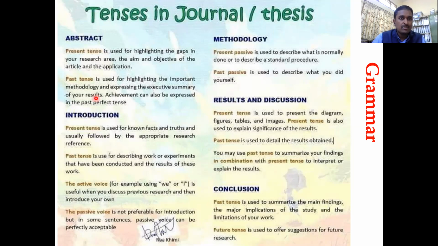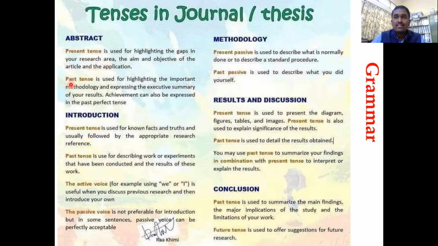I'll tell you, for example, if you're writing an abstract, what will you write first? So diabetes is a leading disease and this many people are suffering. All of that should be written in the present tense. It should not be in the past tense. Present tense is used for highlighting the gaps in your research area and the aim and objective of the article. So what is the lacuna in diabetic wounds and how our project is aimed? The aim of the current work is, not was, you should not write was. The aim of the current work is to develop a nanoparticle system or to develop something. That way you should write in the present tense.